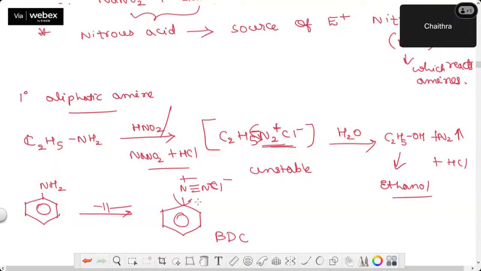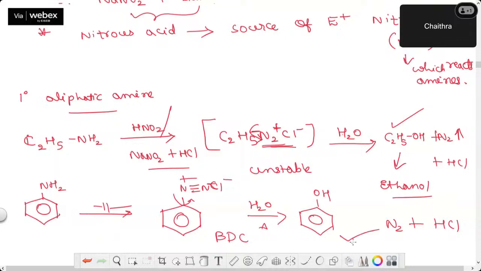It pulls the electrons towards itself and goes out as nitrogen gas. Correct? Plus HCl will be liberated when you warm with water. This is about 278 Kelvin approximately, warm with water, and OH minus will go and attach to the benzene ring. So if I take primary aliphatic amine, I'll get alcohol as a product. If I take primary aromatic amine, I get phenol as the product.